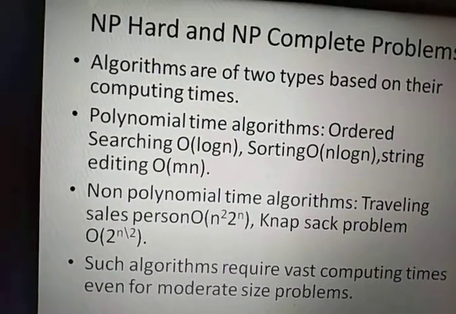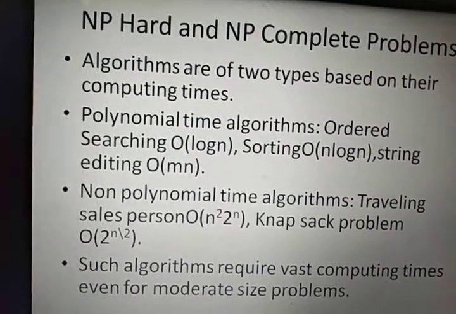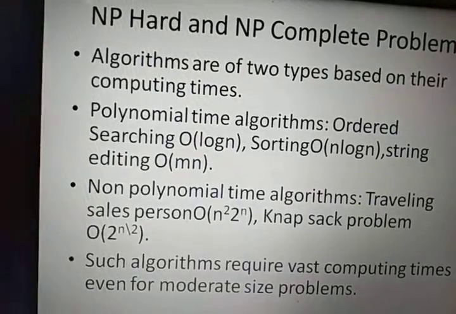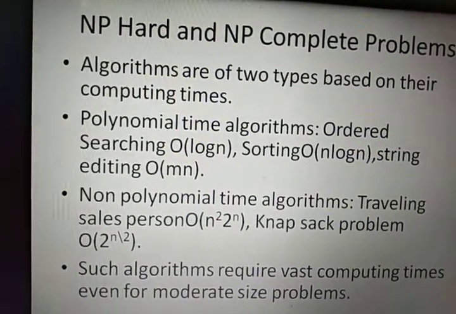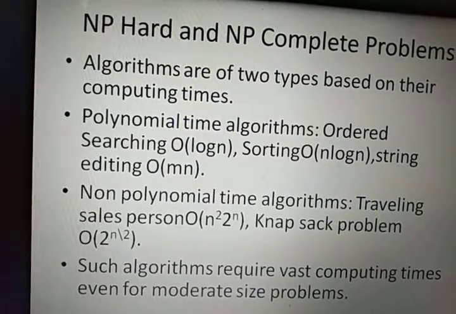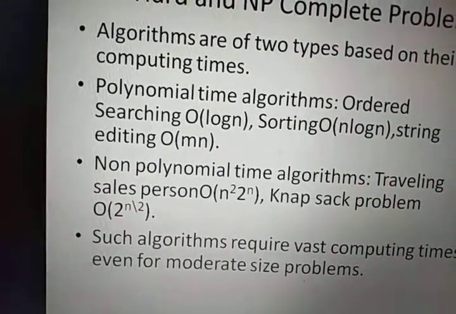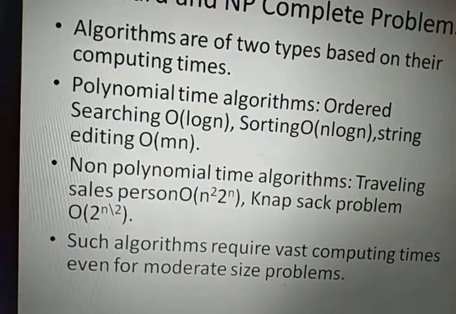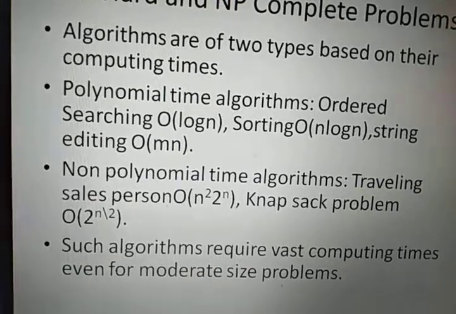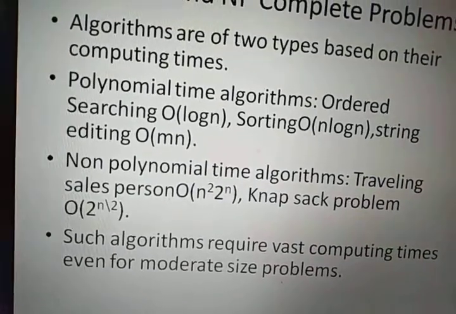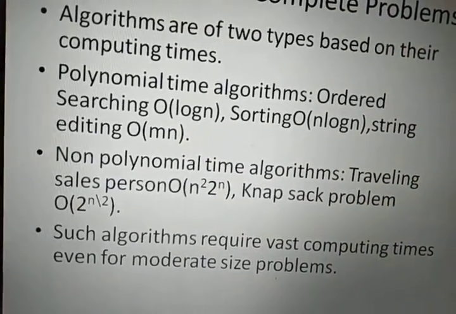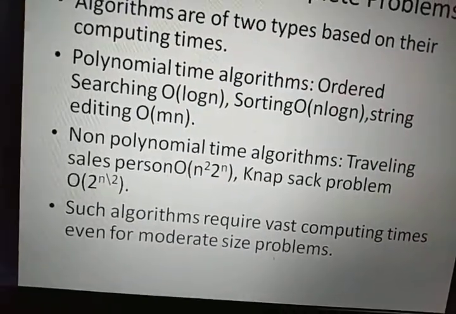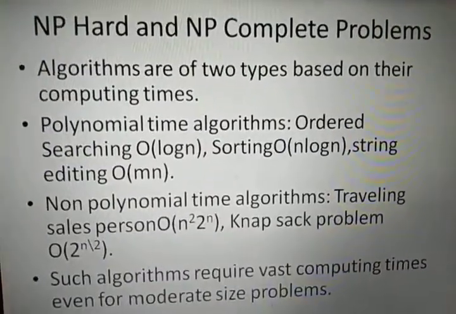Algorithms which can be solved within polynomial time, such as searching, sorting, and string editing, are all known as polynomial time algorithms. Here the complexity is given in terms of log n, n log n, n squared, order of n, like that. And in non-polynomial time algorithms, the complexity is either combinatorial or exponential. For example, for the traveling salesperson problem, the complexity is order of n squared 2 power n, and for the knapsack problem, it is order of 2 power n by 2. Such algorithms require vast computing even for moderate sized problems.